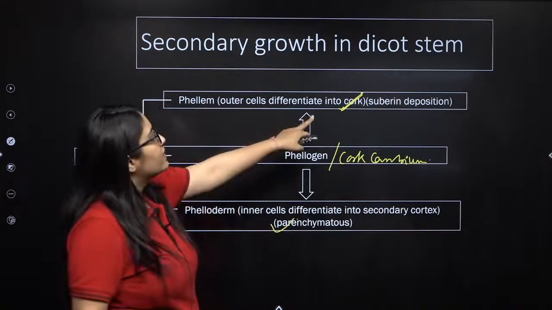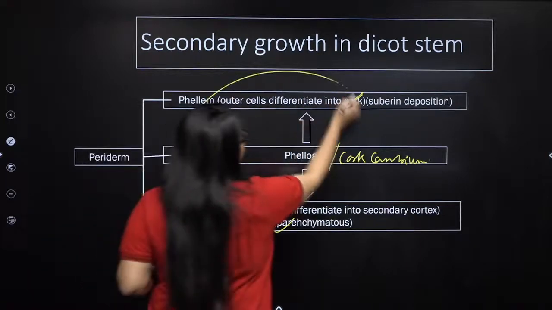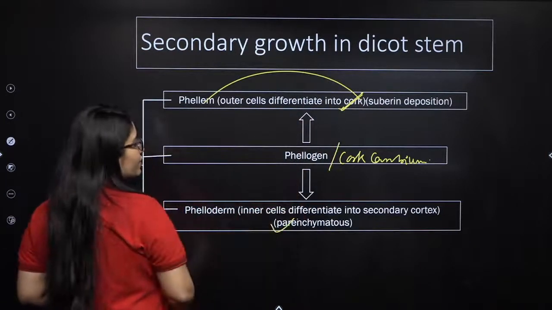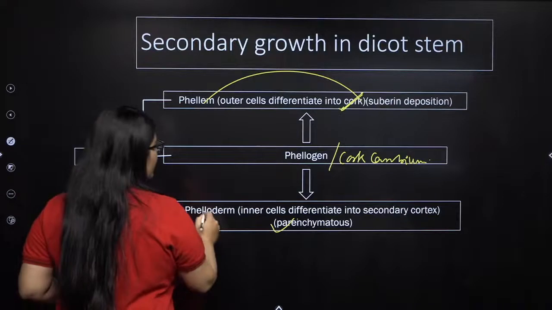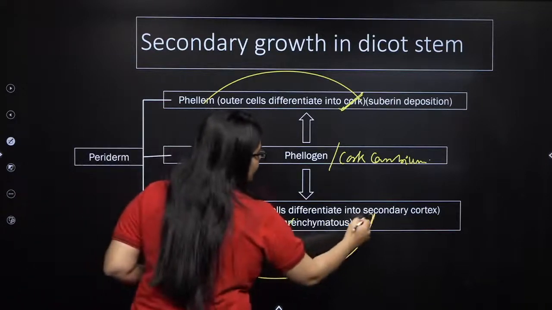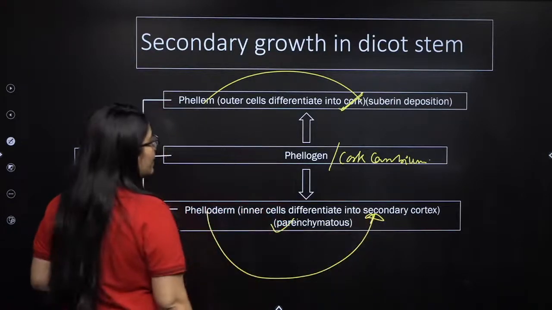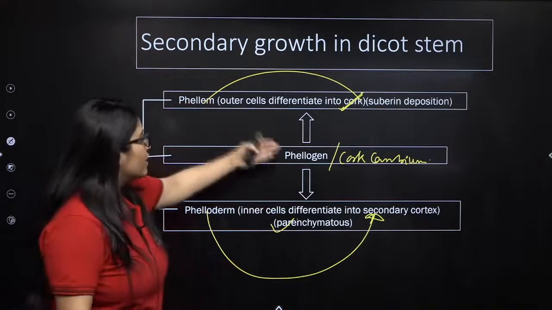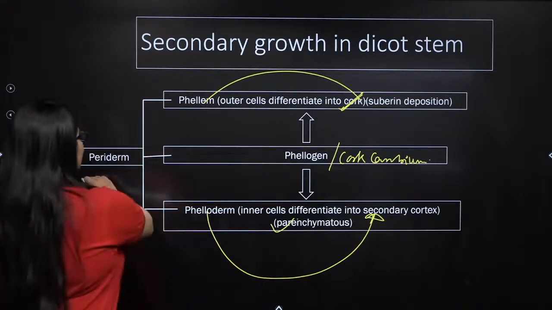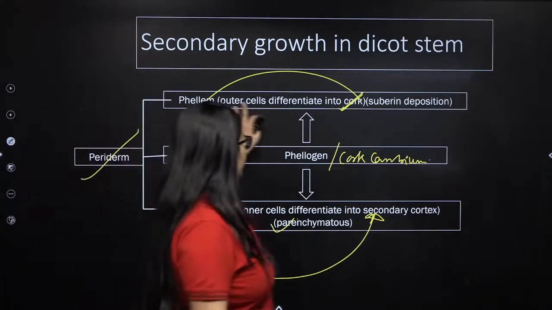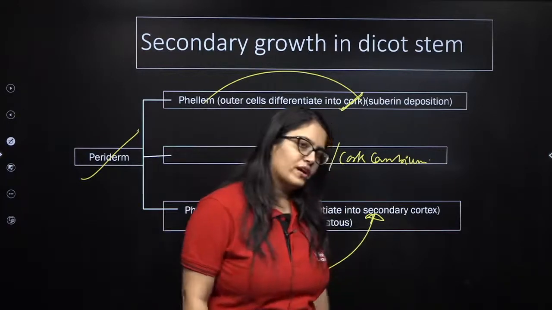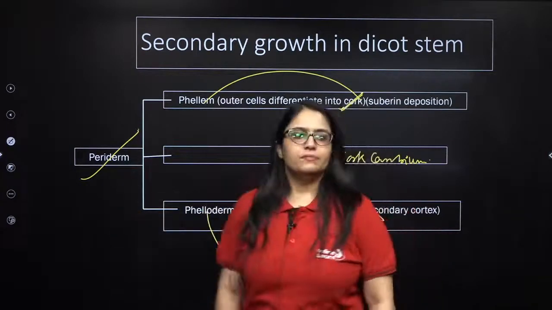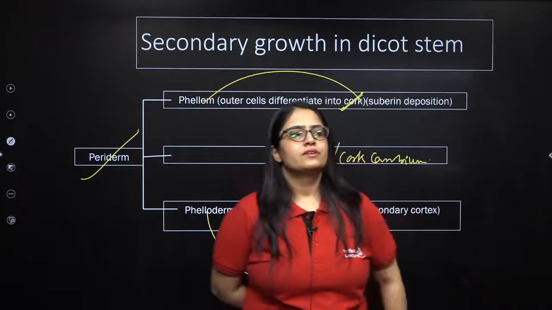So what is the another name for cork? Phellem. And what is the another name for secondary cortex that is produced from phellogen? Phelloderm. Phelloderm is the another name for secondary cortex, right? And together phellem, phellogen and phelloderm are termed as periderm. Is this clear? Will you remember this?